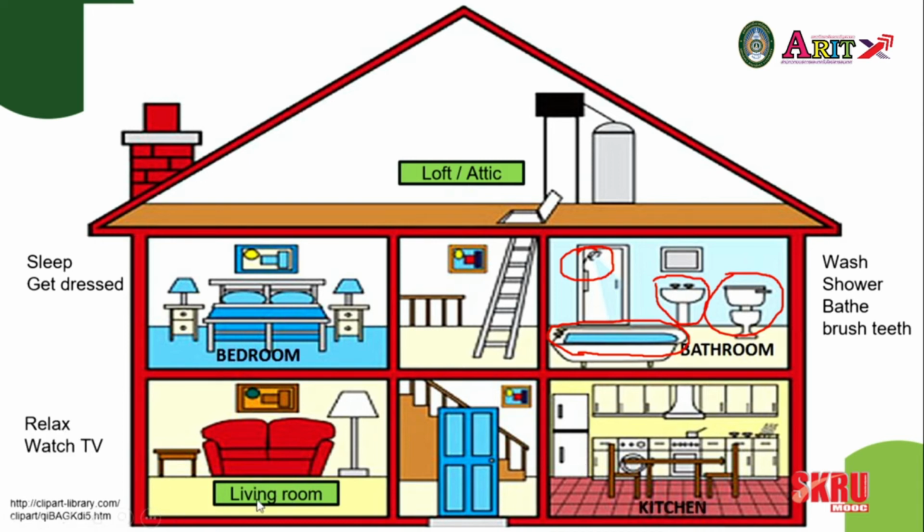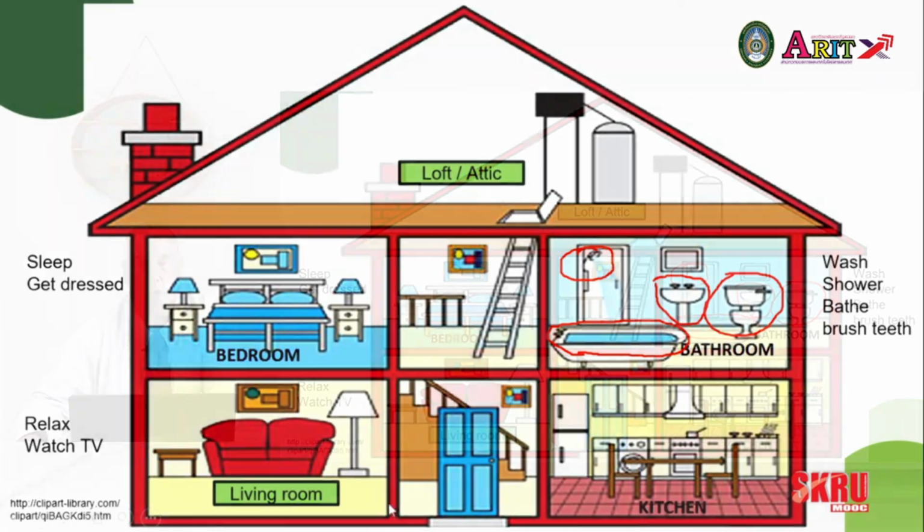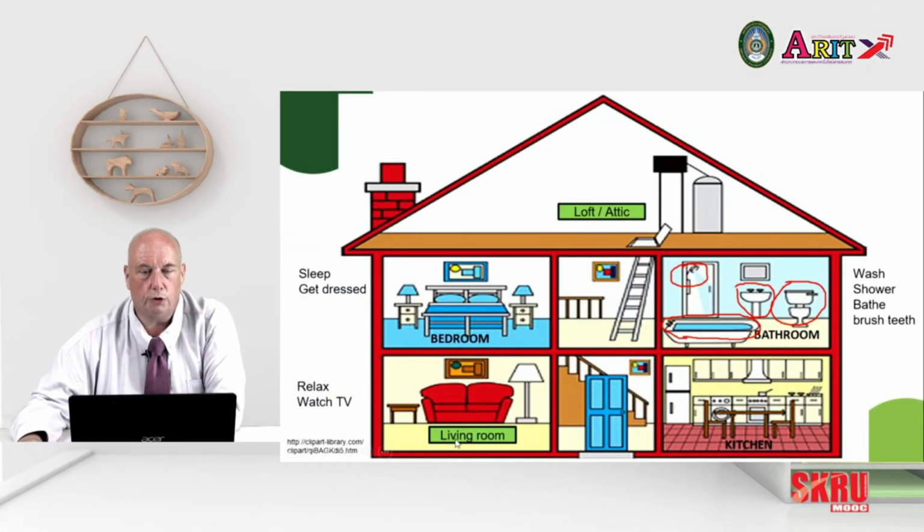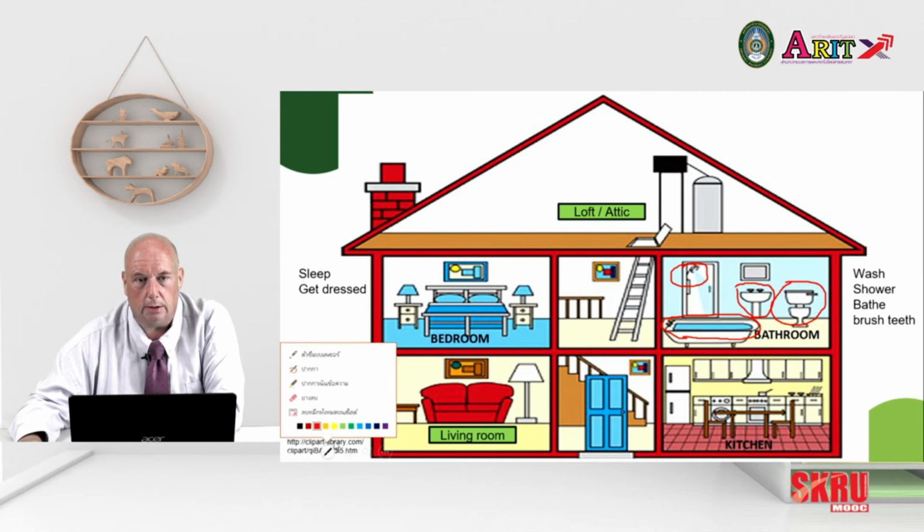The next room, our living room. You might also find people call this a lounge. This is where we tend to relax, watch TV, things like that, and sit together with our family. In this living room, we can see a few items.